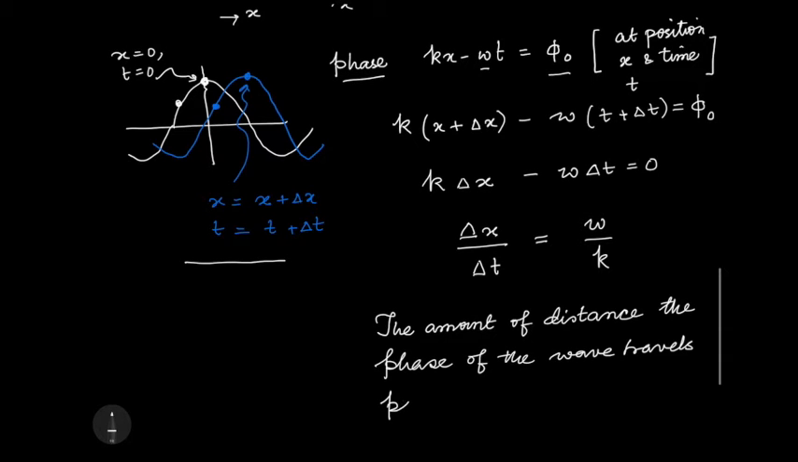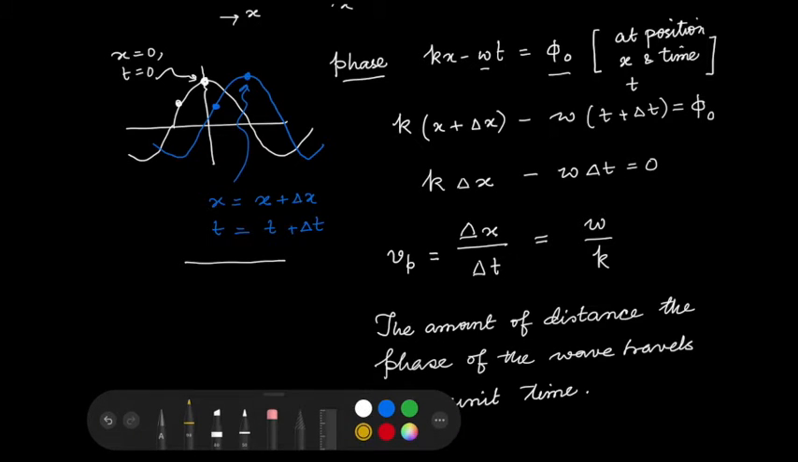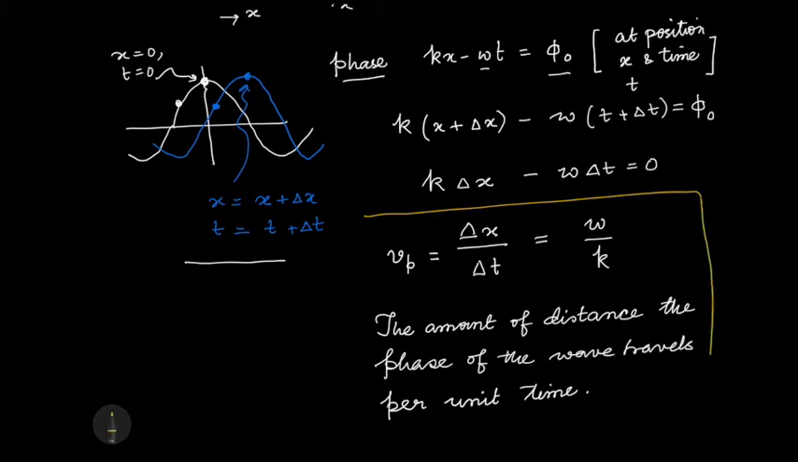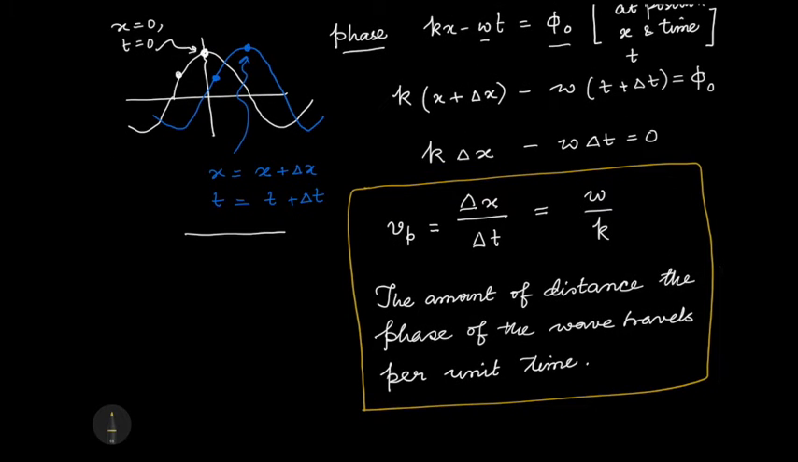Per unit time. So what usually we call things which are like distance per unit time, we call them velocities. And this is the velocity of the phase, so this we call the phase velocity. So it's given by omega by k. So this is one of the important results about the wave that we have got today.